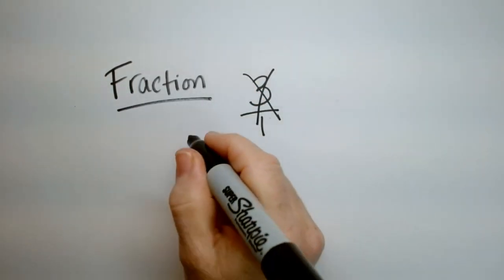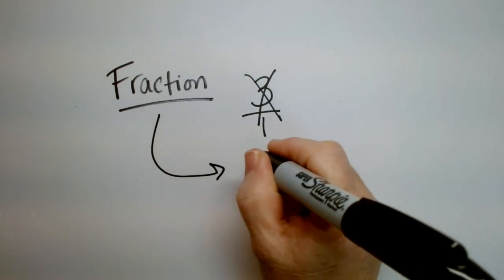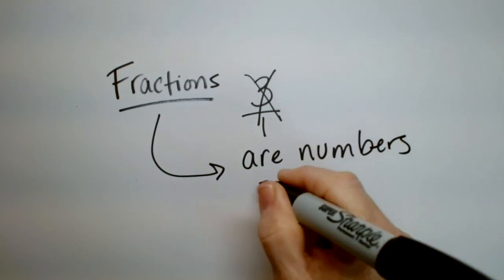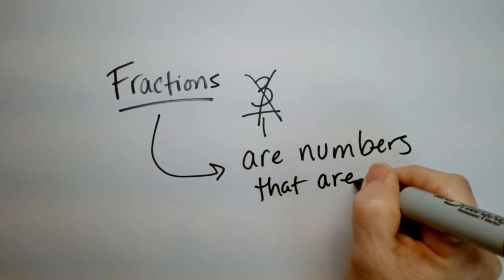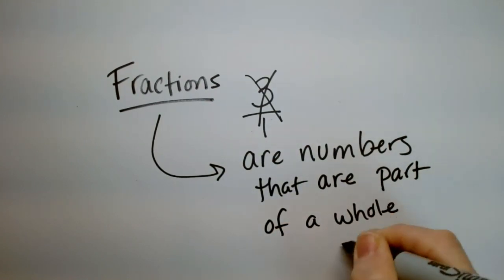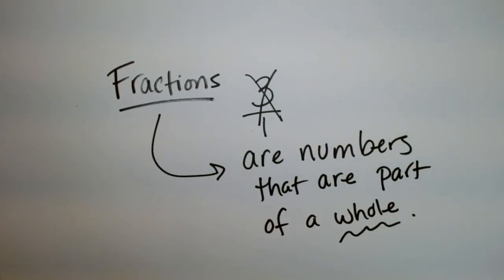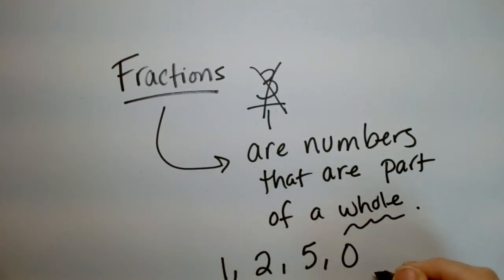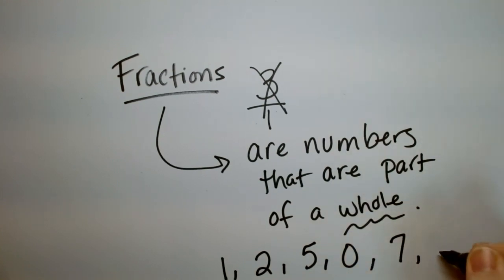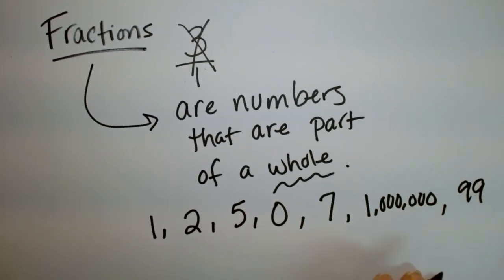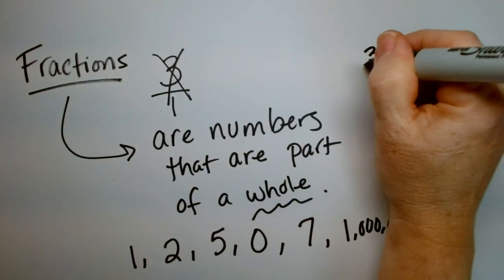So what we're talking about here is a fraction. Fractions are numbers that are part of a whole. Okay, what do I mean by whole? A whole number is something like 1, 2, 5. 0 is a whole number too. 7, a million. Okay, so those are all whole numbers. 99. Okay, so if you have any part of that, maybe 3/4.